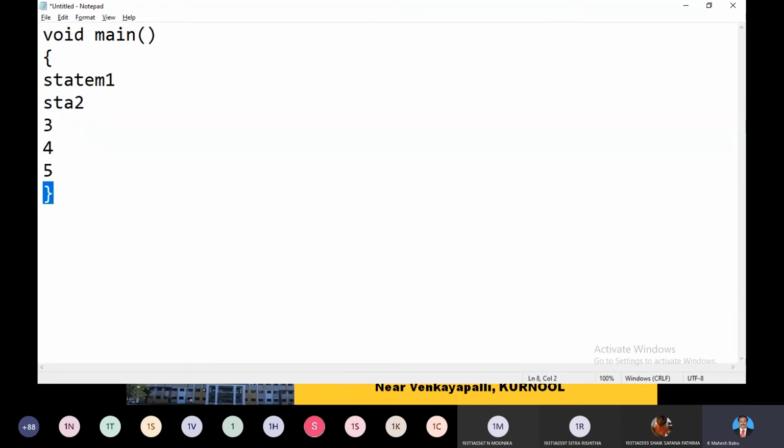This all is going to be defined with a single thread or single process. Only one process is going to be assigned to this particular program and execute all the statements. For example, we have plenty of functions and all. Some function or some statement is leading or asking to wait.